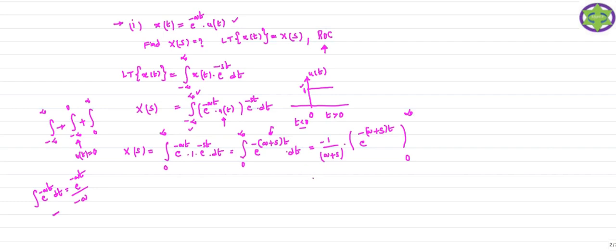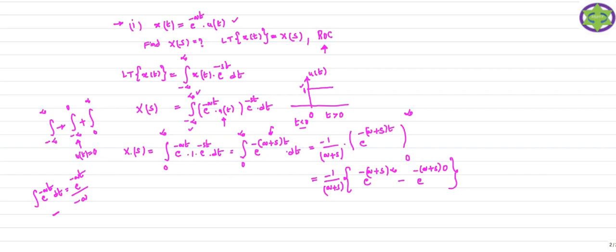Now if we expand this after substituting the limits of integration, here minus 1 by (a plus s). When you substitute the upper limit, which is infinity, you should get e power minus of (a plus s) into infinity, minus e power minus of (a plus s) into 0. So that is your lower limit.